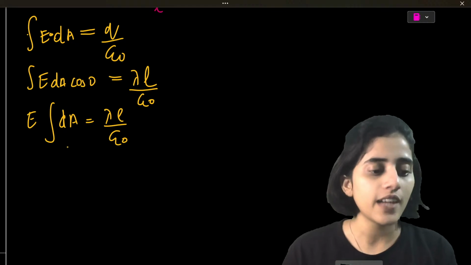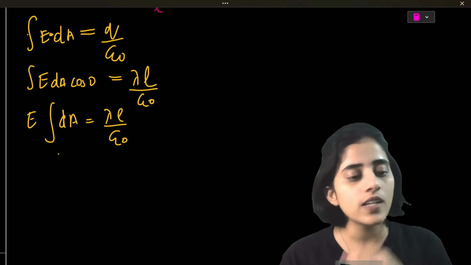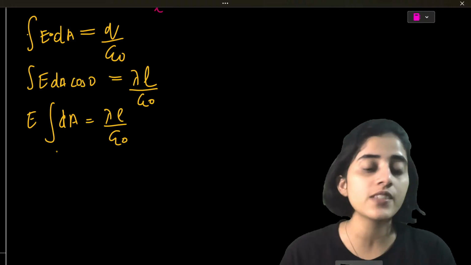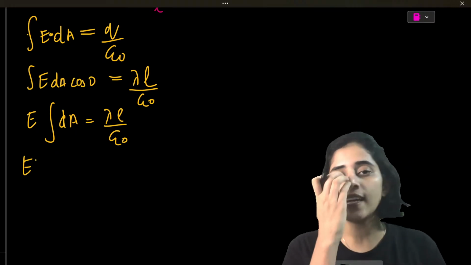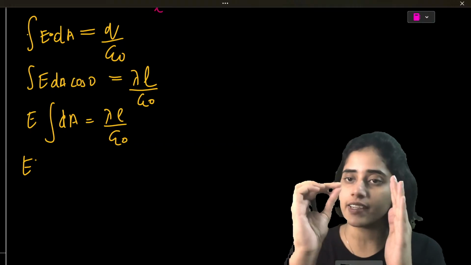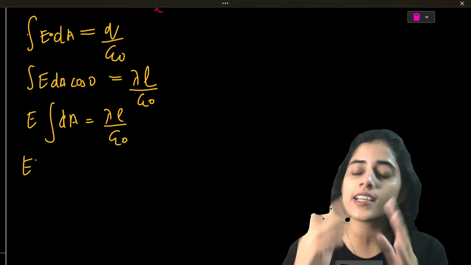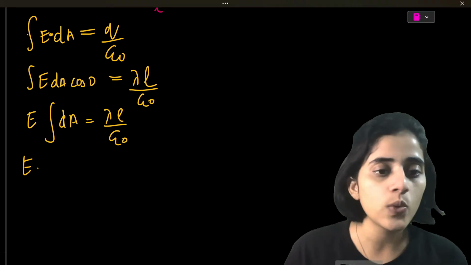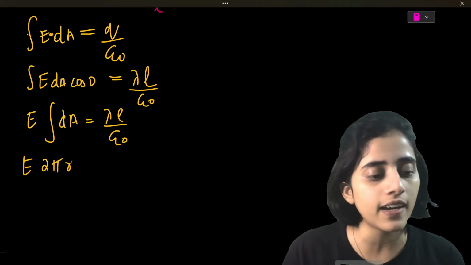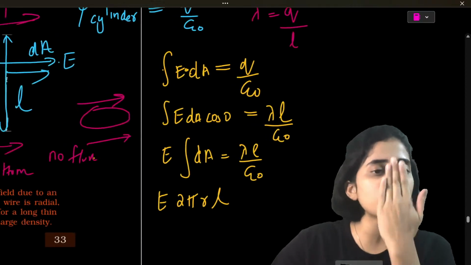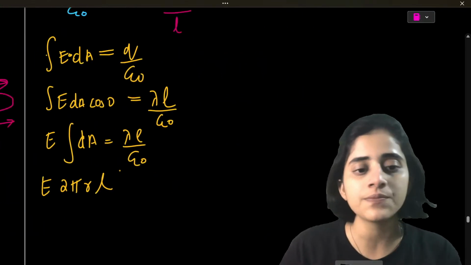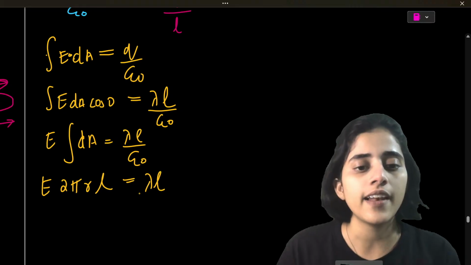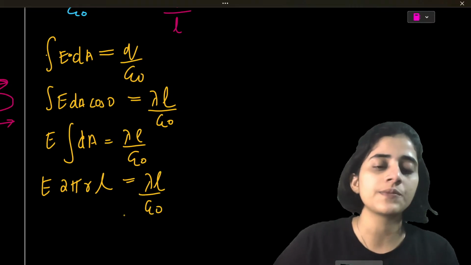Now what is the area? Area of a cylinder is 2 pi r h. So dA is a small element of the cylinder, so the integral of dA is the area of the whole cylinder, which is 2 pi r into the length of the cylinder, L, right? So E times 2 pi r L is lambda L by epsilon naught.